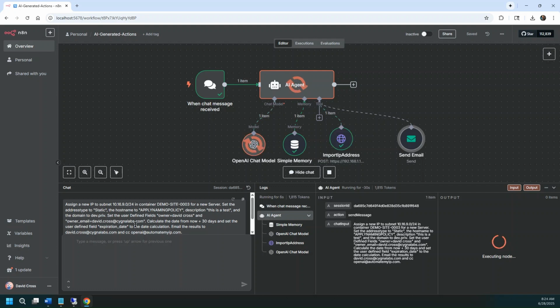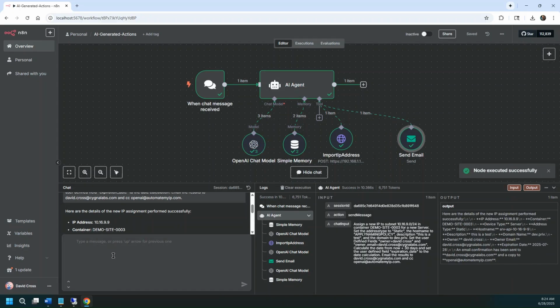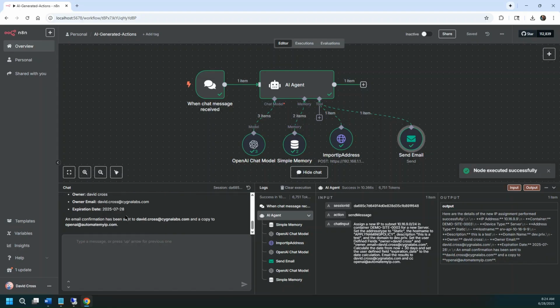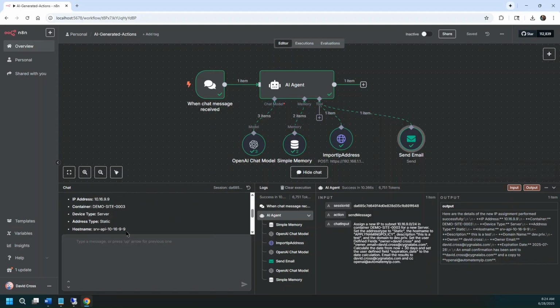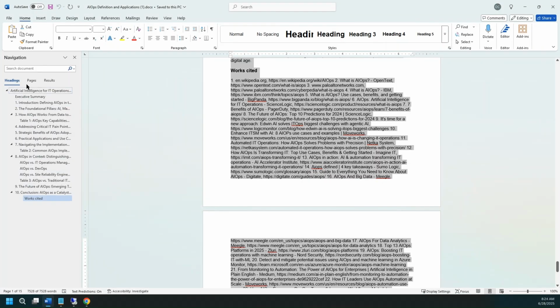So this is running, and it went out, imported the IP address. It hasn't sent my email, which is good. Now it has, and it sent everything out. And this is what it's kind of showing us that it's sending back, and it did fill in the proper server, right? Now I think it's going to send me an email here, so let's see if I can find that.